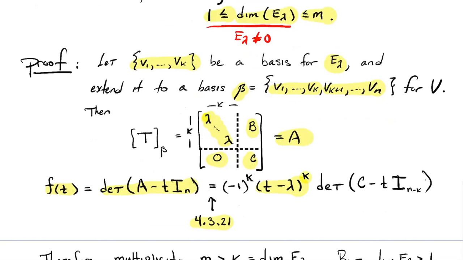I wrote t minus lambda, so that's why I've got a (minus 1) to the k out front, times the determinant of that lower corner, C minus t times I, the appropriate size identity matrix. Well, this little block down here would be n minus k by n minus k. Okay, so that's the characteristic polynomial.